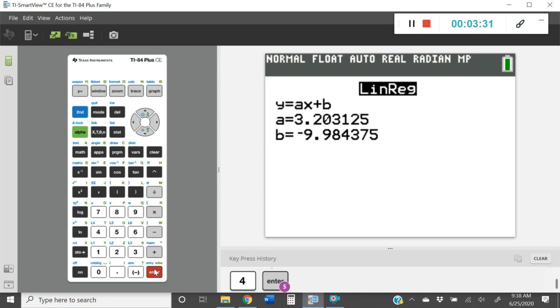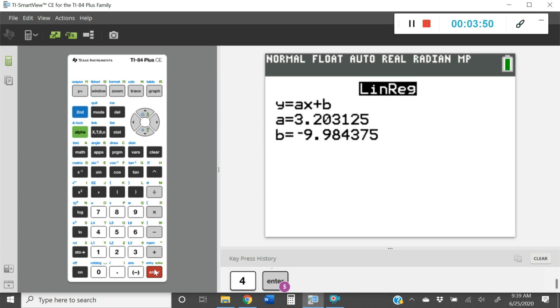Now, here is where we have the line. So you can see y equals ax plus b. It looks very similar to y equals mx plus b, where you're going to substitute your slope of a into the equation and your y-intercept of b into the equation. Once you do that, you have your line of regression.